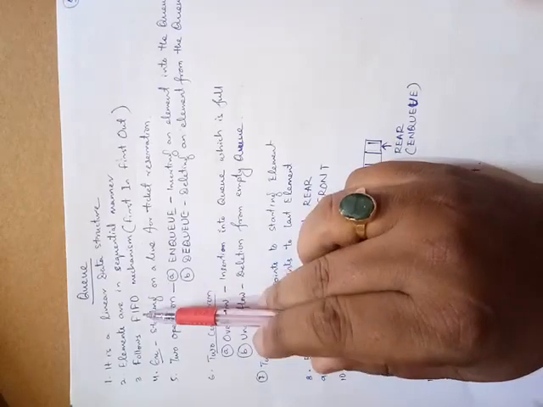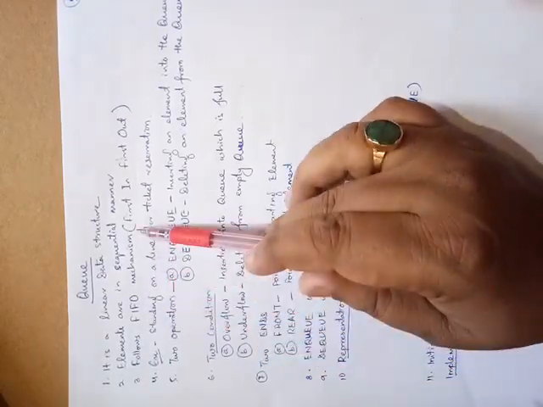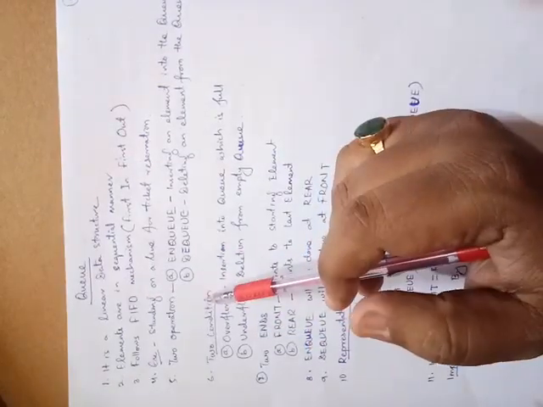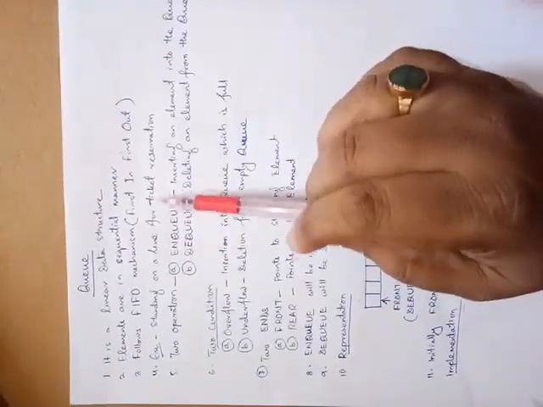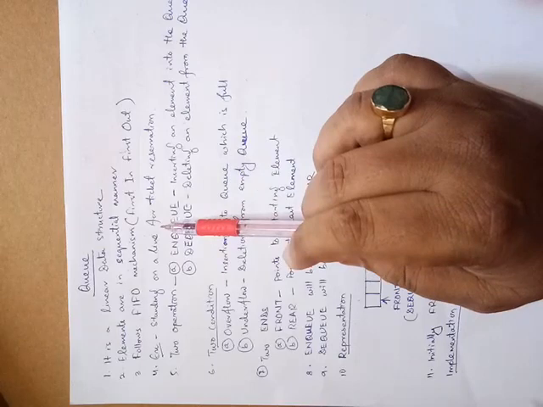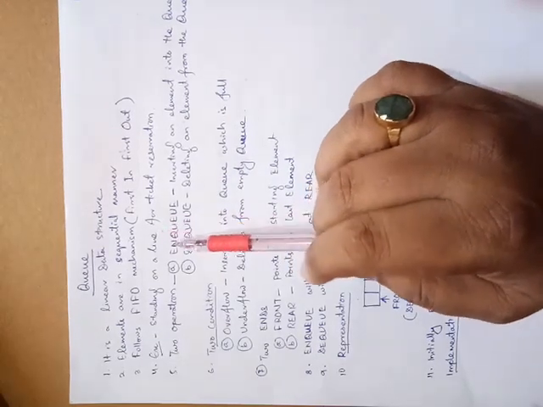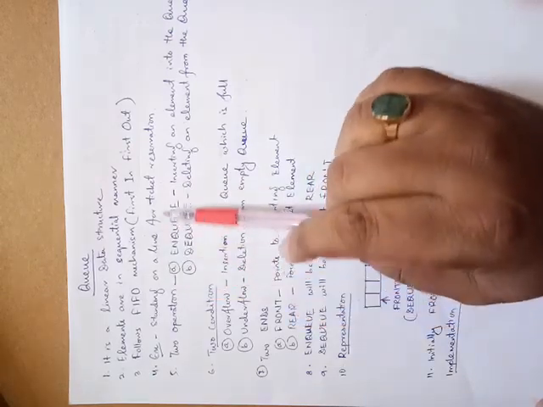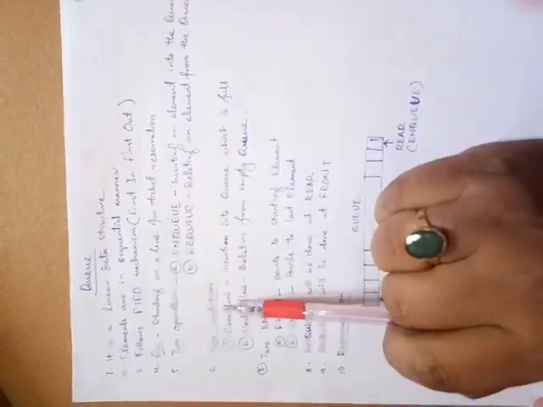So this is the FIFO order or FIFO mechanism. The person standing in the line who comes first has higher priority. That is the first in first out mechanism.